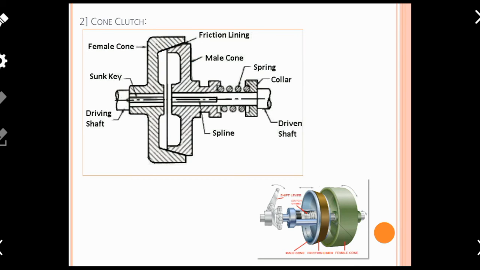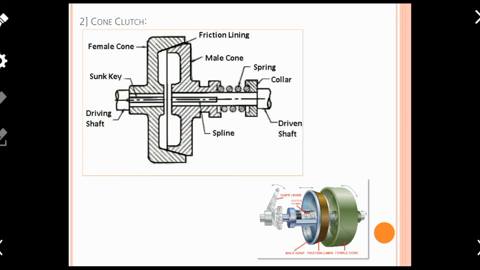Look at the bottom side 3D diagram in color, a very important and good diagram of a cone clutch. From that you can easily get an idea about the constructional details of this type of cone clutch. Look, there is a male cone, there is a female cone, there is a driving shaft, there is a driven shaft, there is a lever, there is a spring. So you can easily compare this actual diagram with this theoretical diagram.